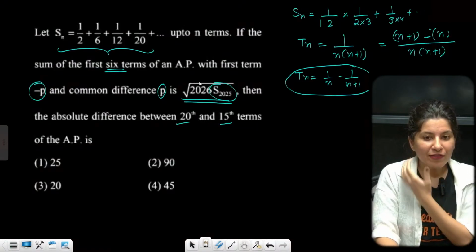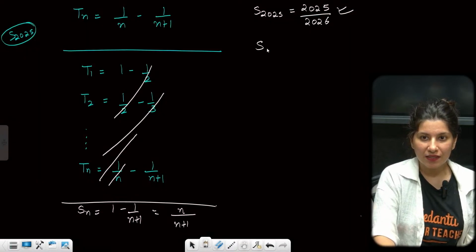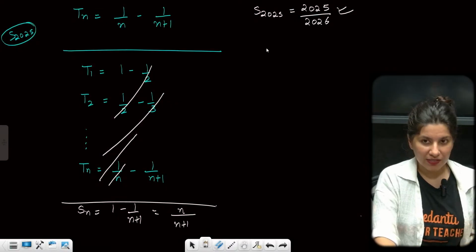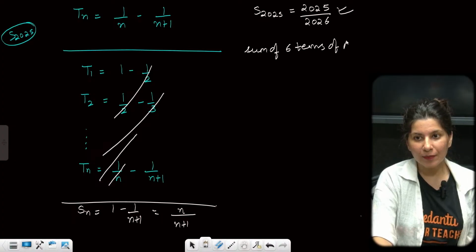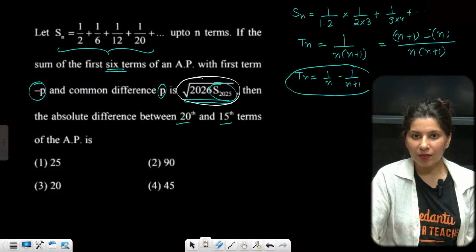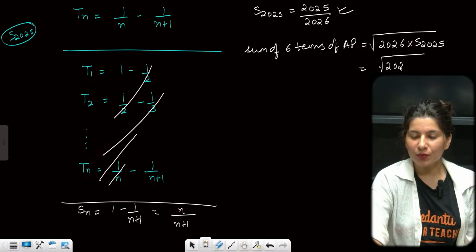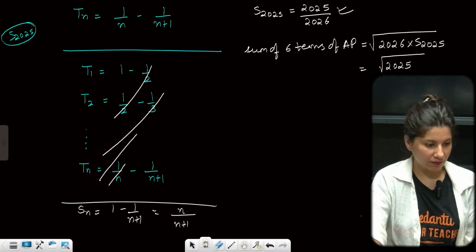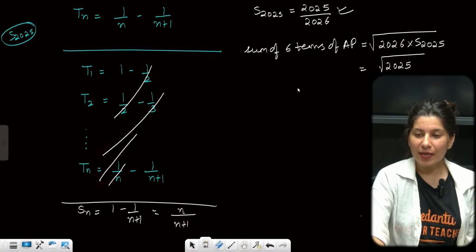Okay, so the sum of first 6 terms is this. So S6, the sum of first 6 terms of the AP, is nothing but the square root of 2026 into S2025, which is nothing but the square root of 2025, which is nothing but 45. So the sum of 6 terms.